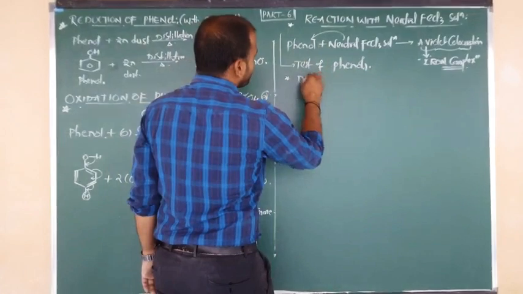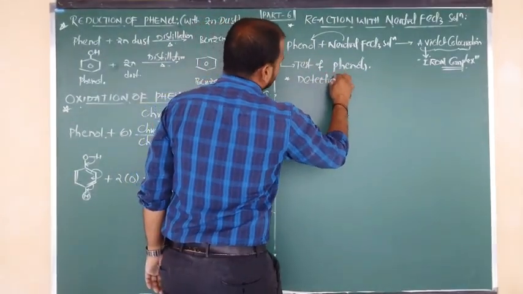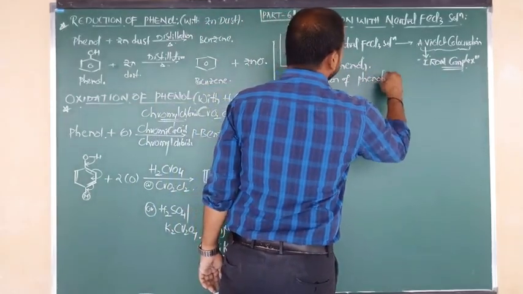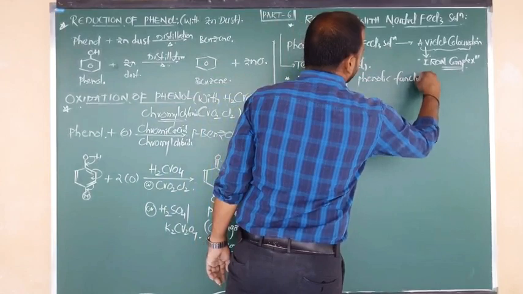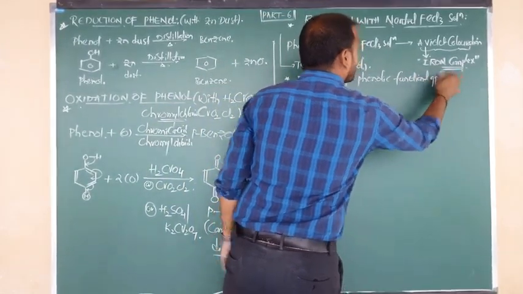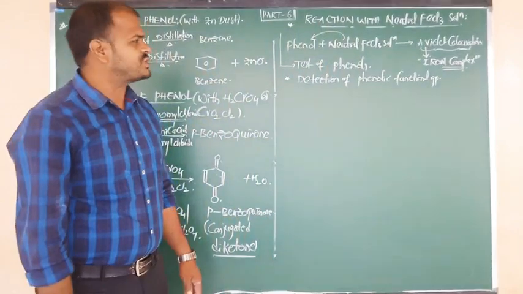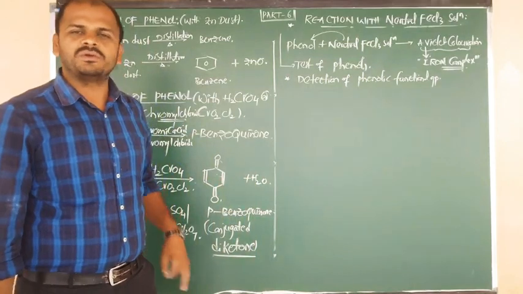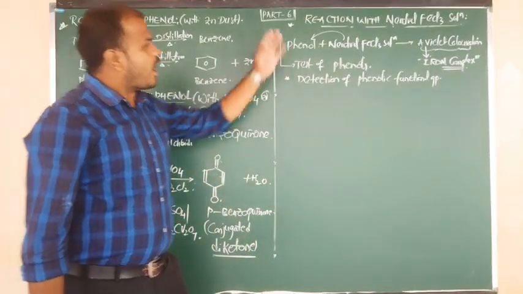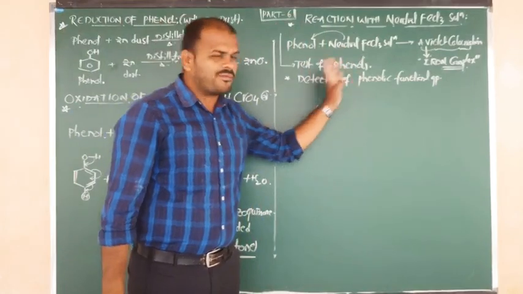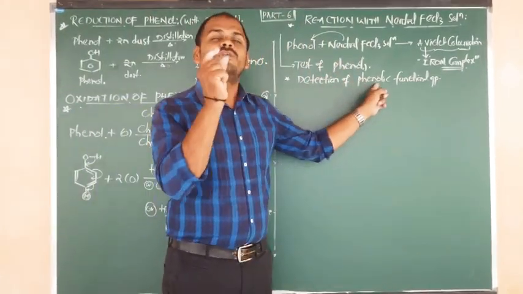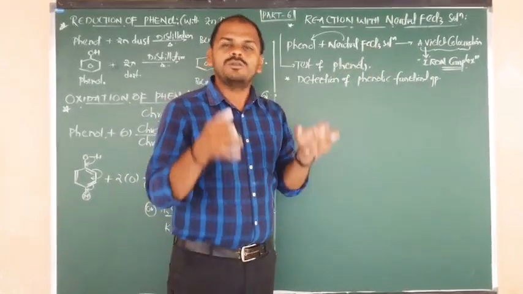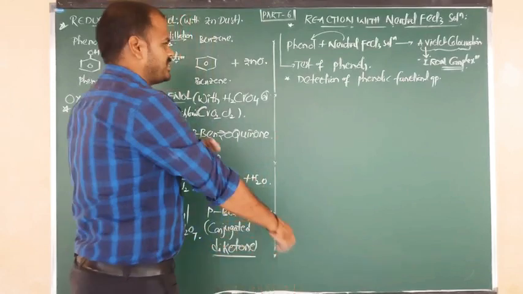So this reaction we can use for test of phenols, for detection of phenolic functional group. Detection of phenolic functional group. From that point of view also we can use the what, Nana? Reaction with neutral ferric chloride solution. Okay, how is this reaction responsible for the test of phenols, that means for the detection of phenolic group? How can we detect the phenolic group? By the formation of violet color. How that complex is forming, we are going to discuss in the reaction.